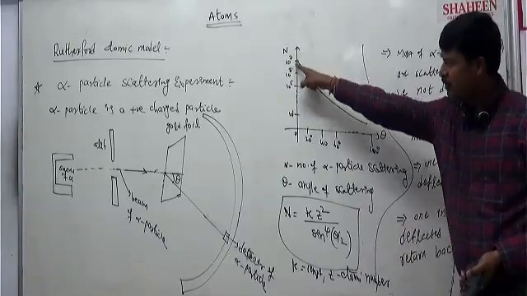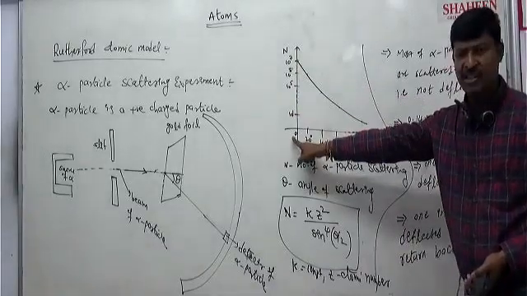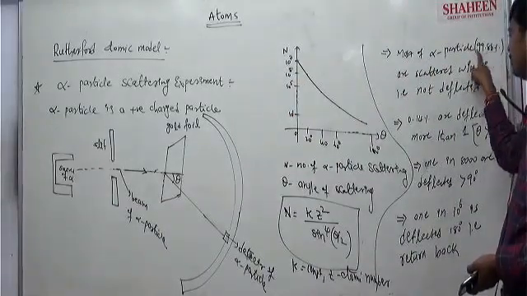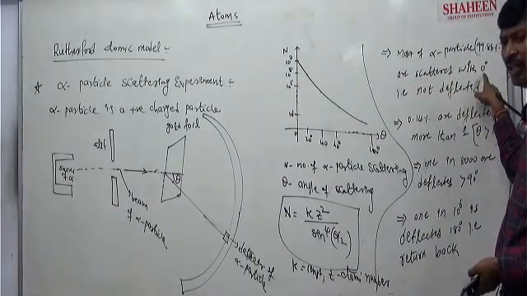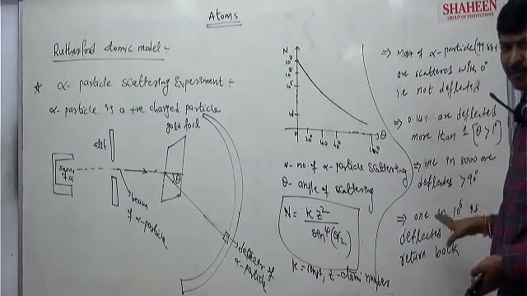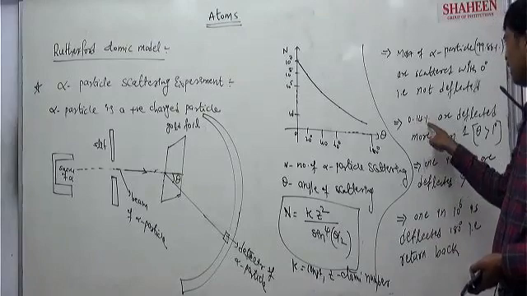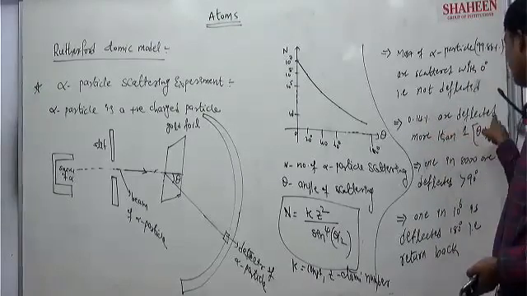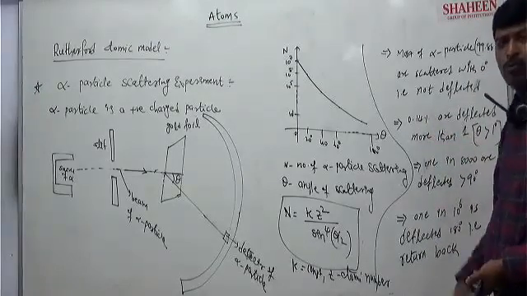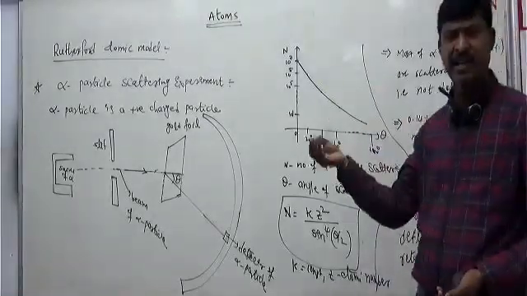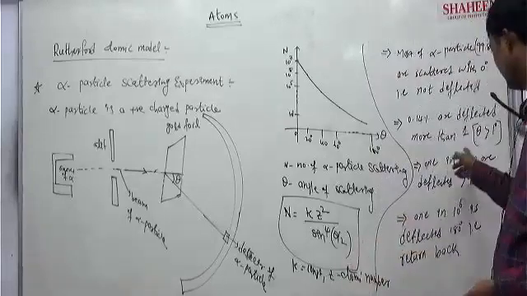See, 10 to the power 7 at 0 degree deflection is from the graph. That means most alpha particles, 99.86%, are scattered at 0 degrees; they are not deflected and pass through the gold foil without deviation. Then the remaining 0.14% are deflected more than 1 degree, which may be 20, 30, 40, 60, 90, or 180 degrees also.